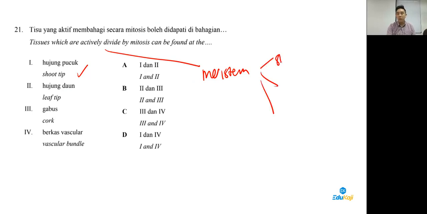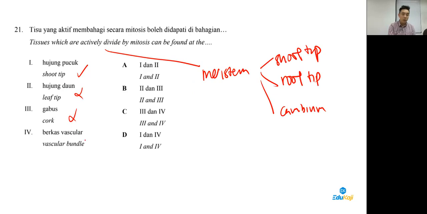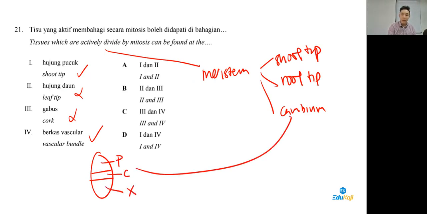I always tell students, shoot tip, root tip, and also cambium. Vascular bundle, yes. Because guys, if you do not know, you can draw this. Vascular bundle means phloem, cambium, and xylem. Cambium. So yes, 21 answer is donkey.